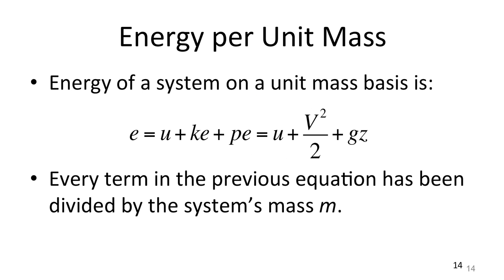Now, if you divide the internal energy of a system by its mass, you get the specific internal energy. Now, if you divide the energy of a system by its mass, you get the specific energy of the system. That's the energy per unit mass. And here you simply have the lowercase symbols of all the three forms of energy that's included in the energy of a system.